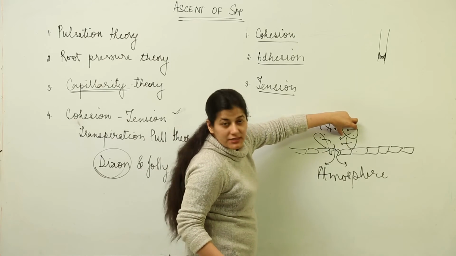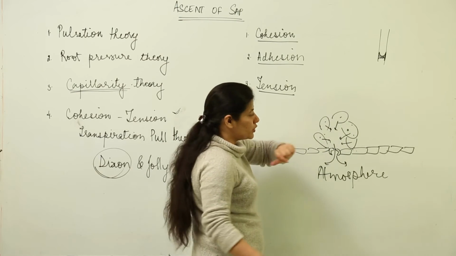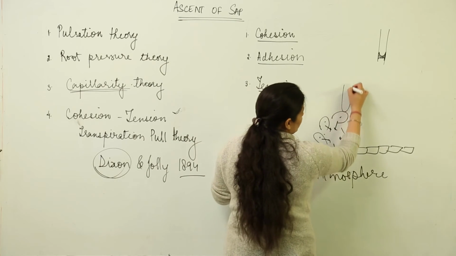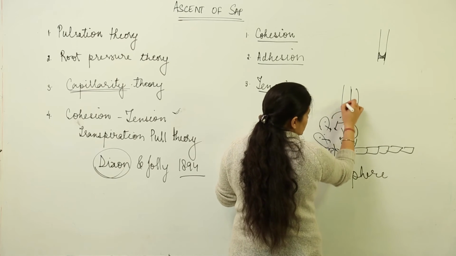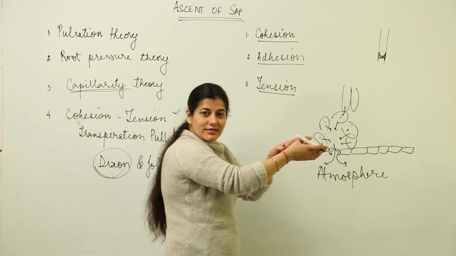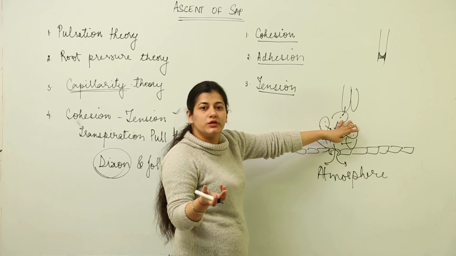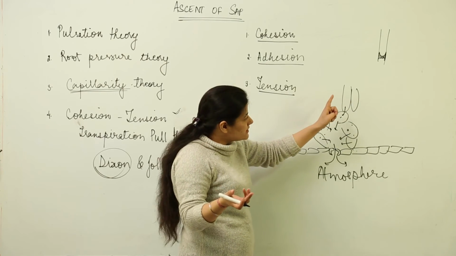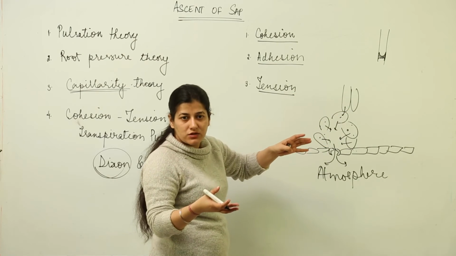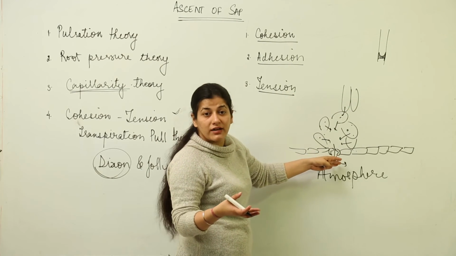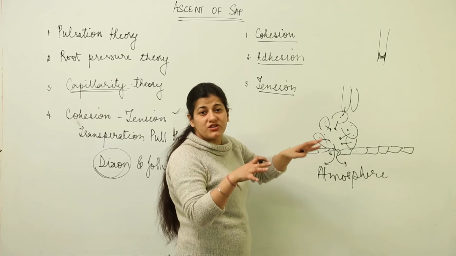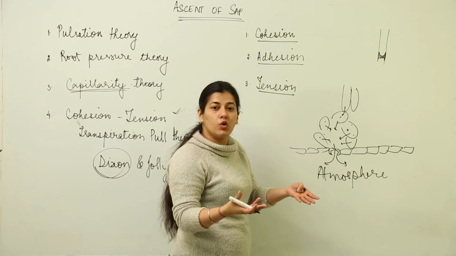Now this particular cell has come under water stress, so what it will do, it will take up the water from the adjacent cells. Now this adjacent cell, when it gives the water to these cells, is also going to come under water stress, and these cells, the palisade or the rest of the mesophyll cells which are not in direct contact with the stomata, which were saturated with water, are also becoming water deficient.